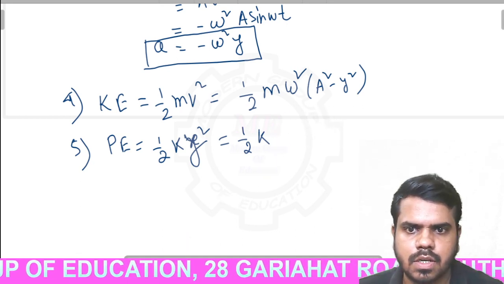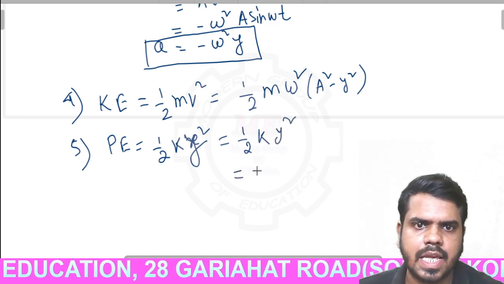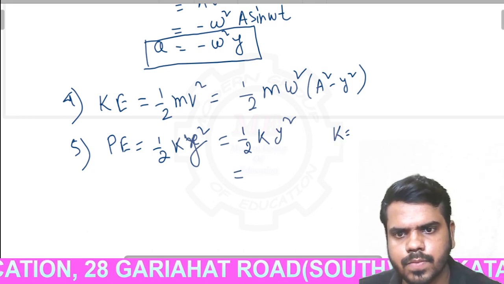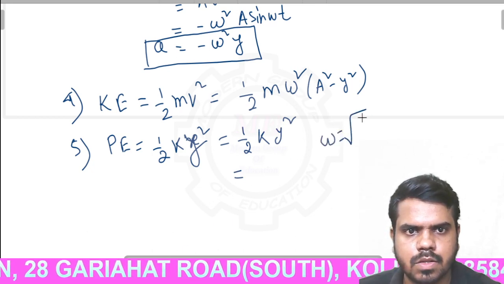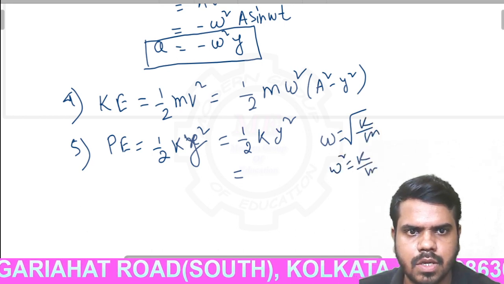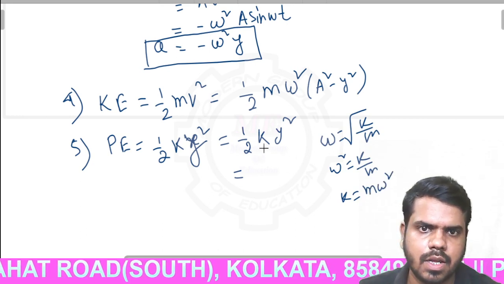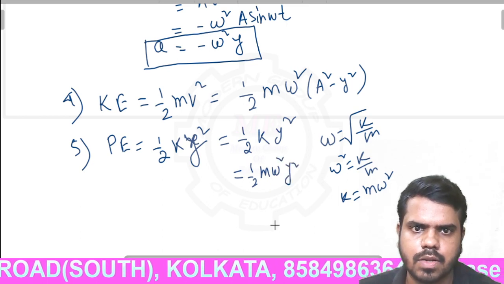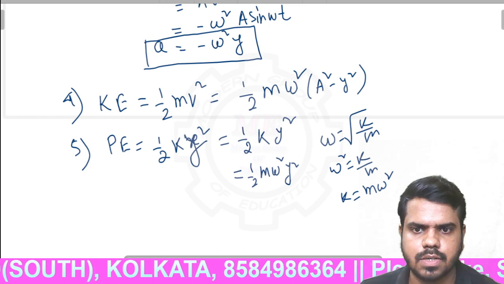So half k y square, where k is, we already know that omega is equal to root over k by m. So after squaring both sides, omega square equal to k by m, so k equal to m omega square. Now put this value here: half m omega square y square. Clear? This is the value of potential energy.